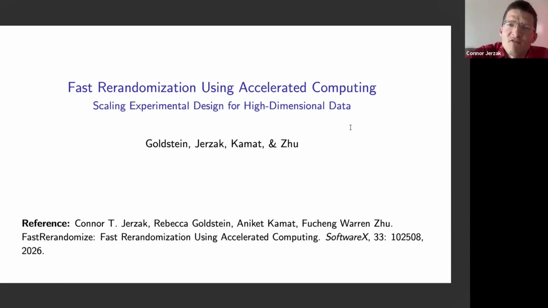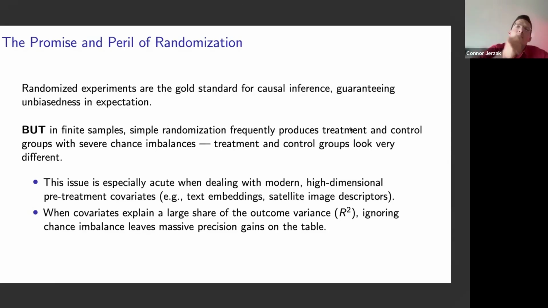Welcome to this presentation on FastRerandomization using accelerated computing, where I'll share some insights about our latest work on scaling up experimental design for high-dimensional data. Before we begin, I'd like to talk a bit about randomized controlled trials to set the stage for what I'll talk about later on. Randomized controlled trials, also called RCTs, are considered the gold standard for causal inference.